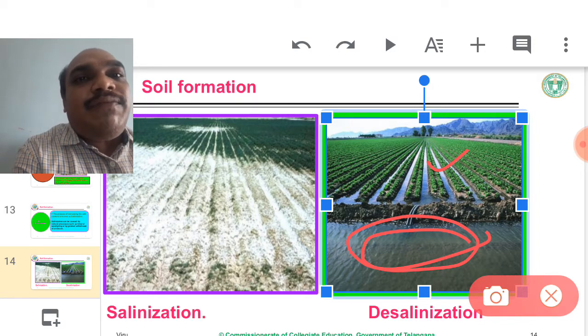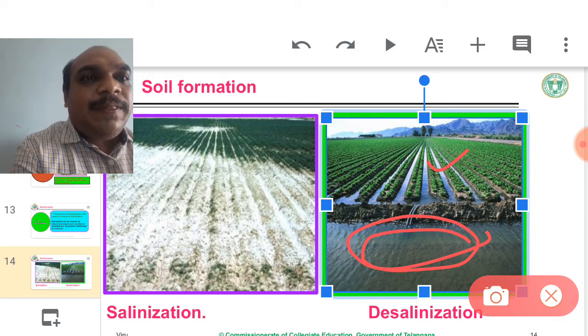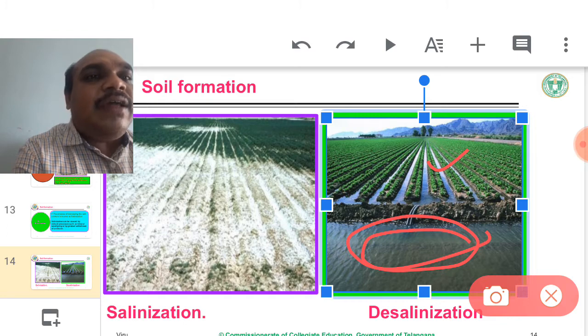If there is a scarcity of fresh water in that area, farmers arrange drip methods or spraying methods, like a fountain, like the sprinkler method. The sprinkler method also removes the excess salt from the fields, but it takes more time.